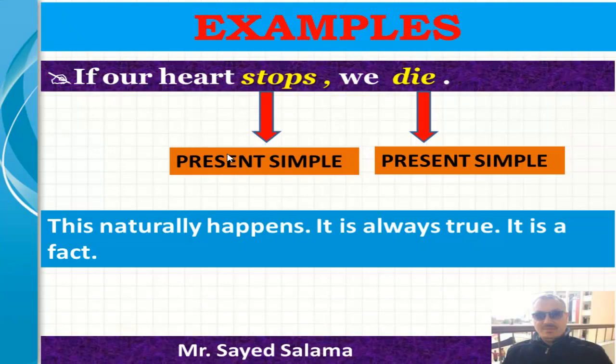If our heart stops, we die. Stops, present simple. Die, present simple. This naturally happens. It is always true. It is a fact.